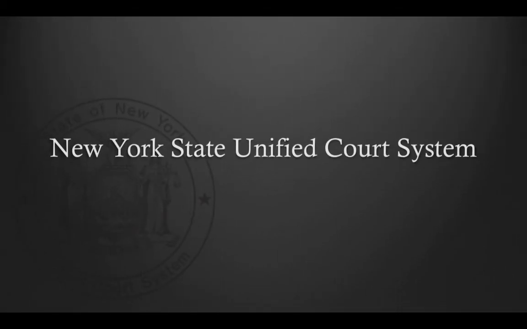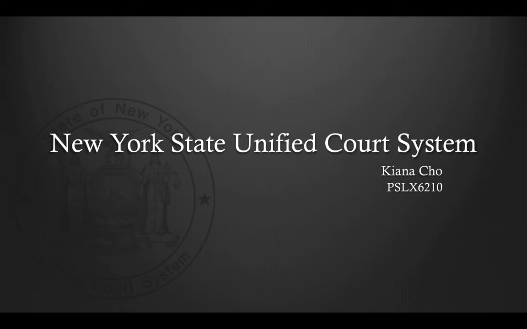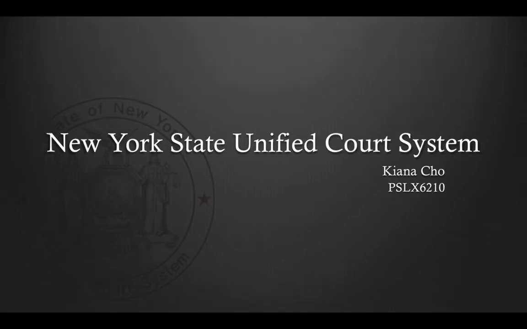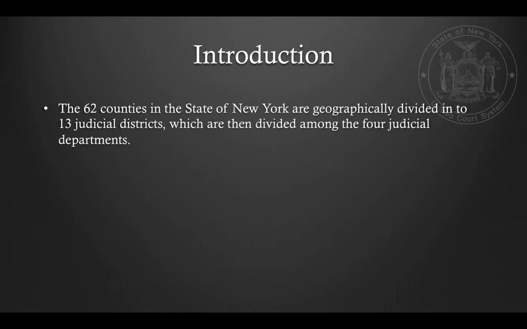Hello everyone. This presentation will provide you with an overview of the New York State Unified Court System. There are 62 counties in the state of New York. The counties are geographically divided into 13 judicial districts, which are then divided among the 4 judicial departments.